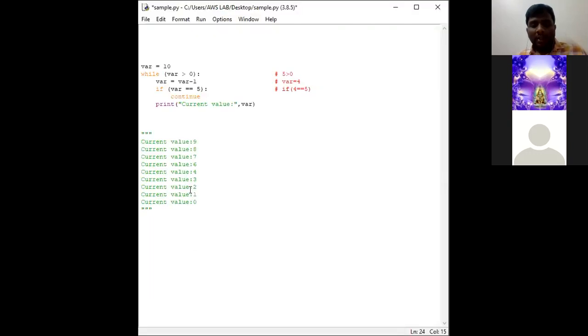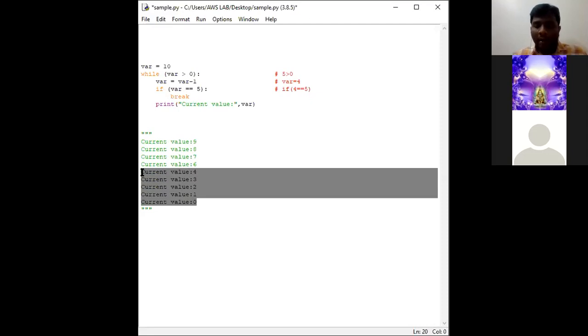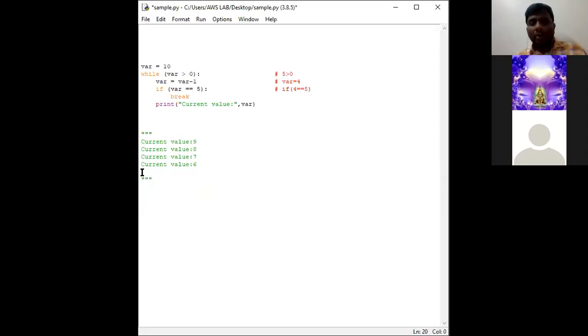In this particular example, we are going to miss only the current value of 5. If I mention the break keyword instead of continue, if I am going to use a statement called break, then our output will be performed only up to here. Why? Because break totally exits out of the loop.